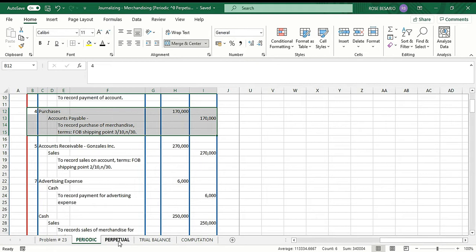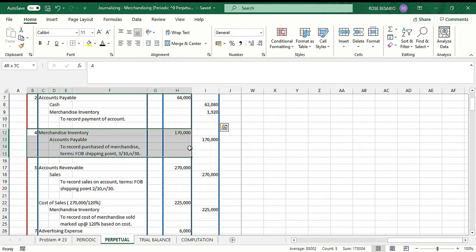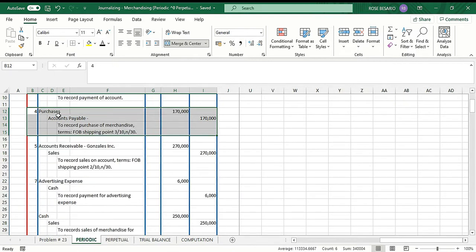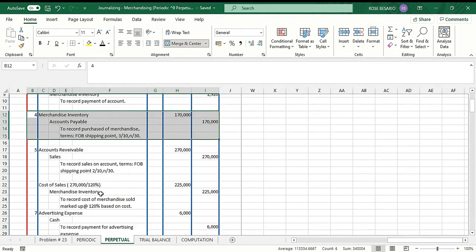Under the perpetual inventory system, it's different because we debit merchandise inventory 170,000 and credit accounts payable 170,000. So what differs is the account that we debit: purchases for the periodic system, while merchandise inventory for the perpetual system.